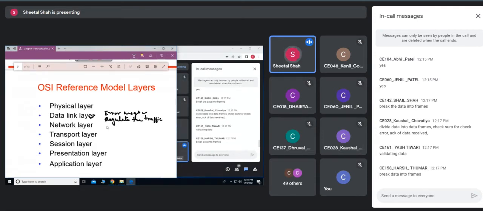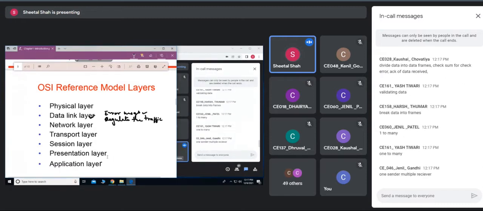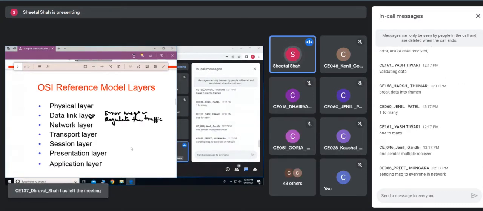Then in case we are having a broadcast network, what do you mean by broadcast network? That means the sender is one and the receivers might be many. Multiple receivers might be there.